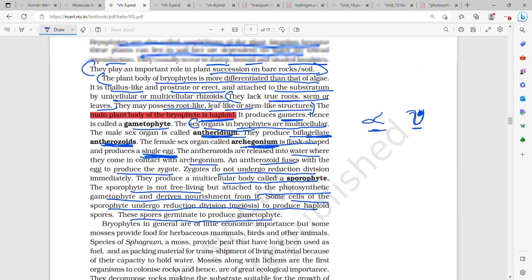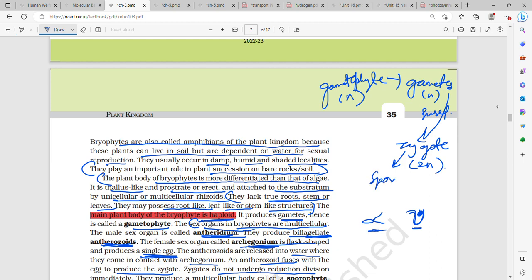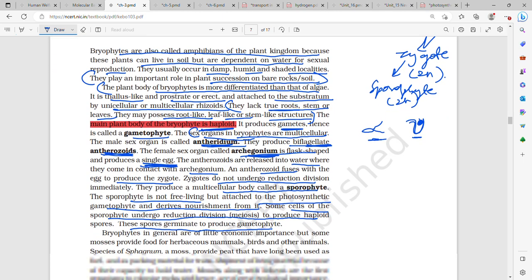So I had told you the gametophyte released gametes, and these were also haploid. Then these gametes fused and formed zygote, which was diploid. Now in algae, the zygote directly underwent meiosis, and by zygotic meiosis it formed spores. In this case, the zygote does not undergo meiosis right away, rather it undergoes mitosis and forms a sporophyte, which is also diploid.